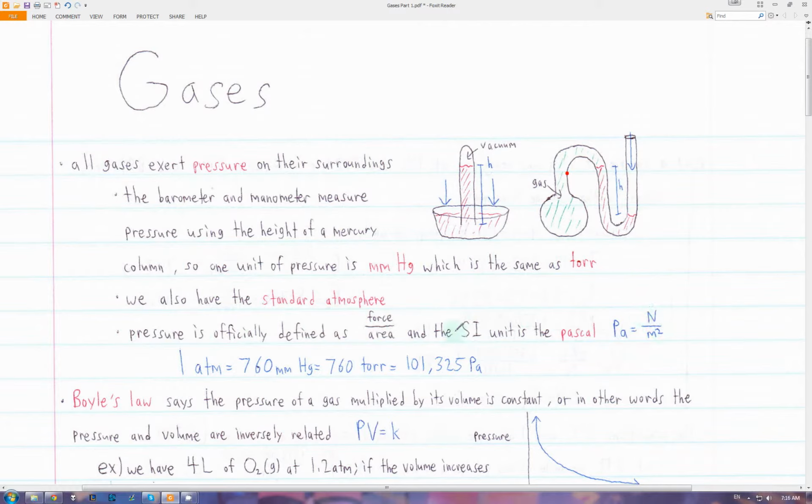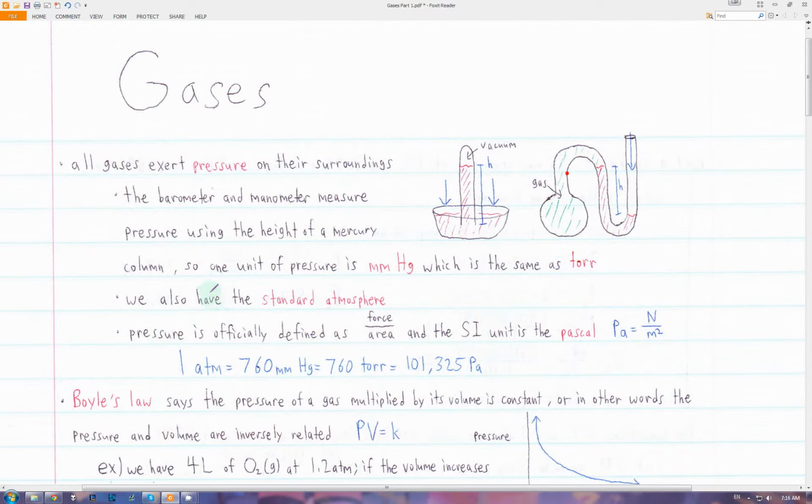To convert between all of these units, 1 atm is equal to 760 millimeters of mercury or torr, and equal to 101,325 pascals. The one we use most is probably going to be atm.